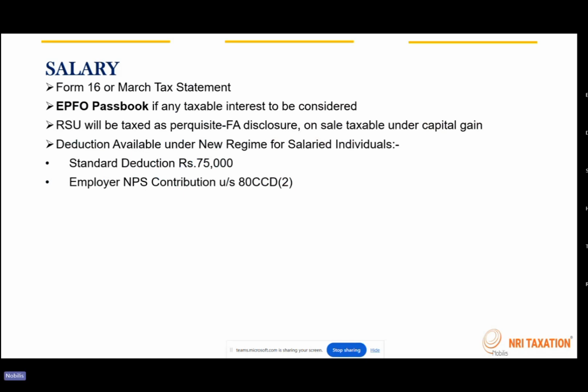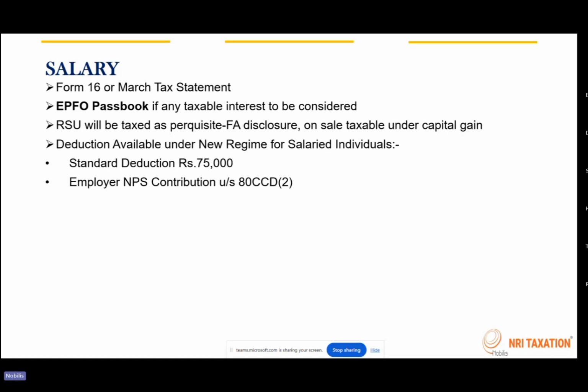When it comes to salary, you have to refer to your Form 16, or the other key document is the March month tax statement. That is, the March 2026 tax statement will have a detailed breakup of your entire financial year's salary structure, taxes withheld, and net amount paid. That is more beneficial than a Form 16.